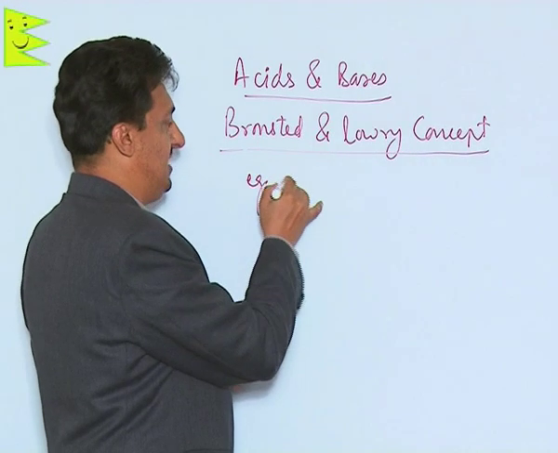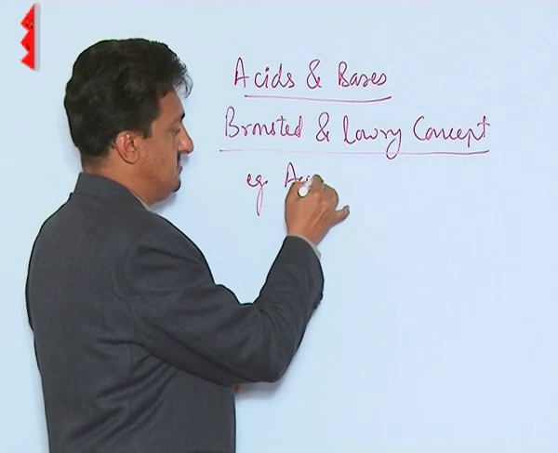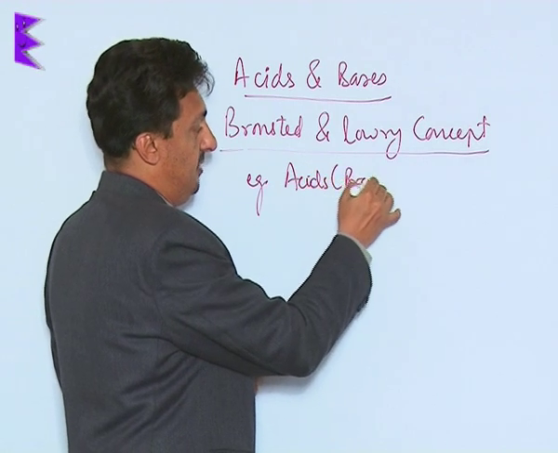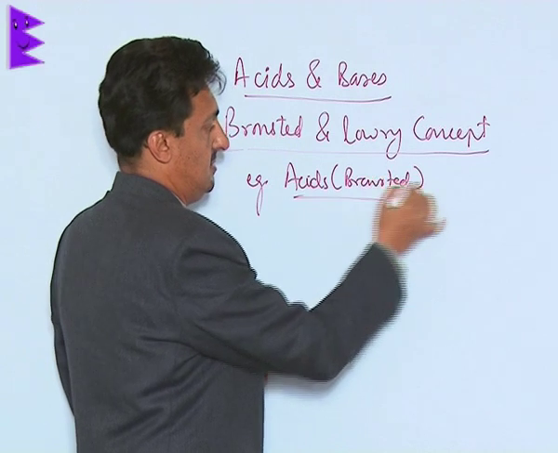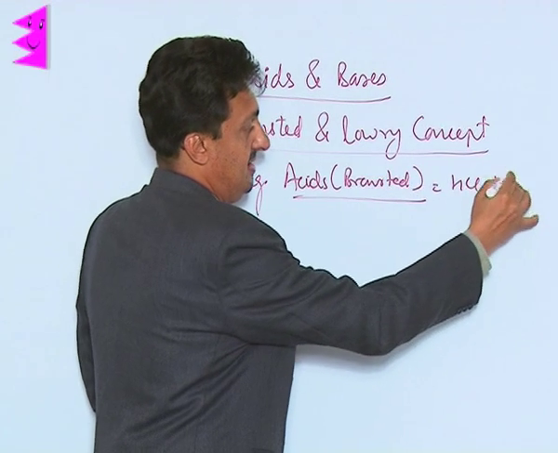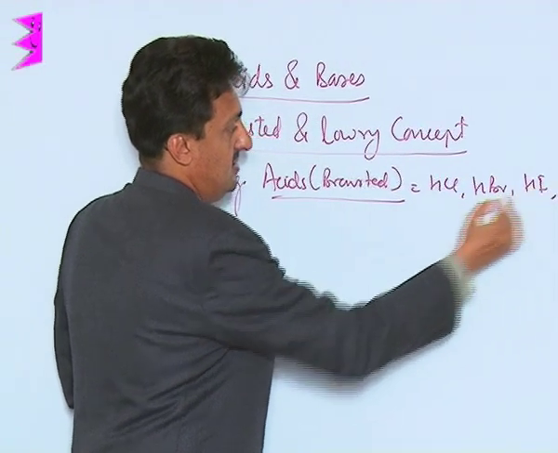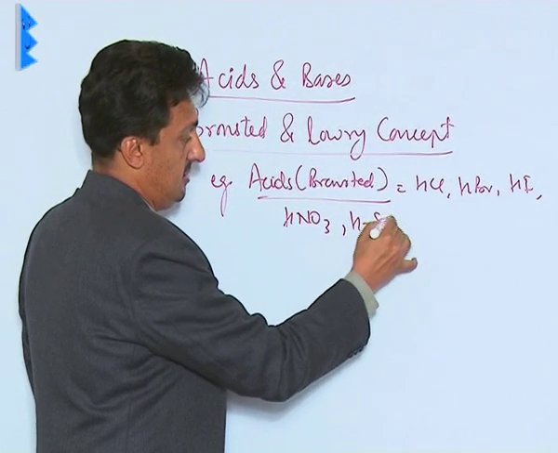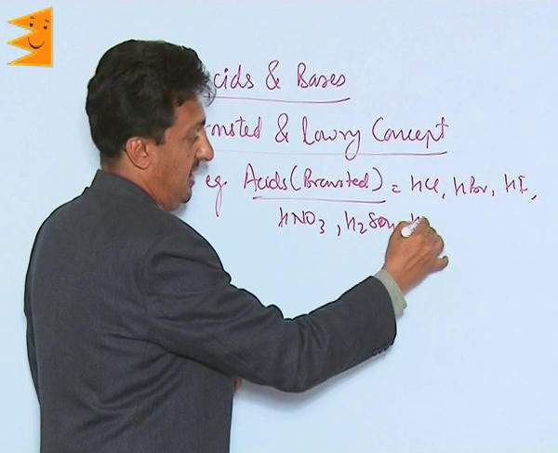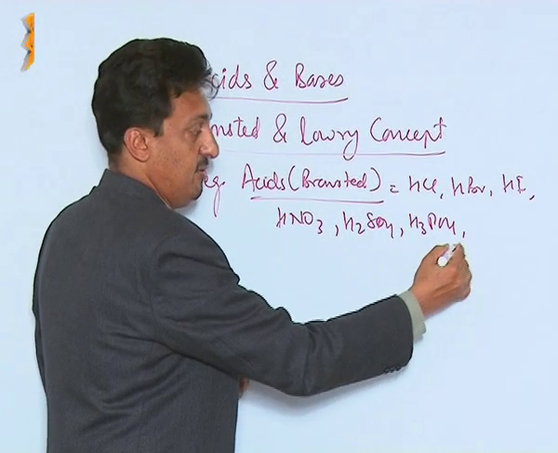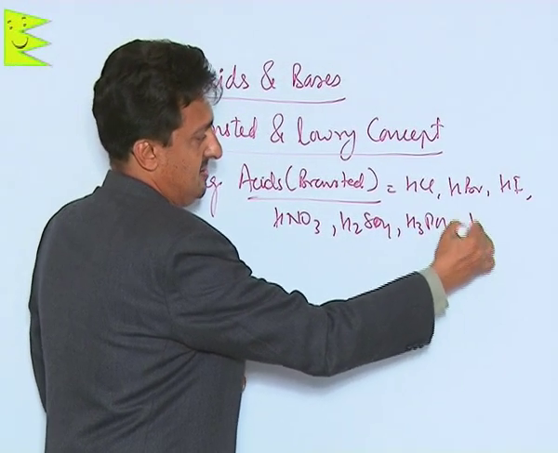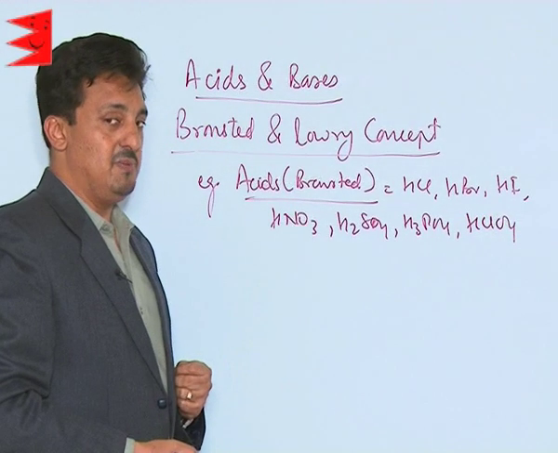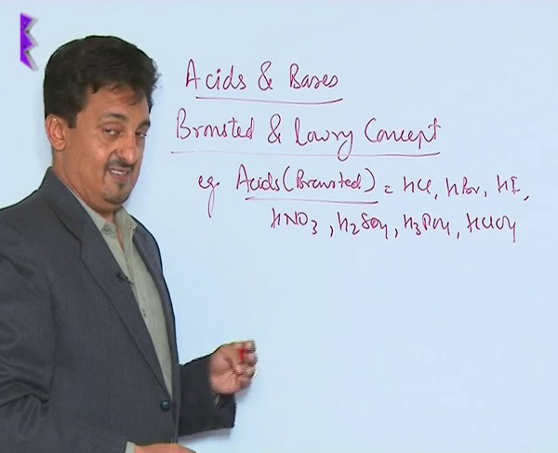The examples of the acids which we will call Bronsted acids will be your HCl, HBr, HI, HNO3, H2SO4 sulfuric acid, H3PO4 phosphoric acid, HClO4 perchloric acid, etc. So, all these will be your Bronsted acids.